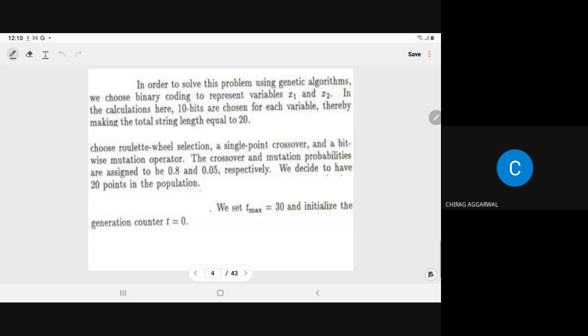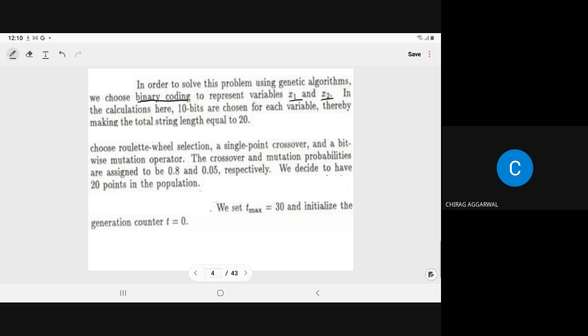In order to solve the problem using the genetic algorithm, we choose binary coding. In your course we have only binary coding, but there are many variants of the GA in which we can use other coding, such as real numbers, to represent the variables x1 and x2. Binary coding means 0 and 1 only.